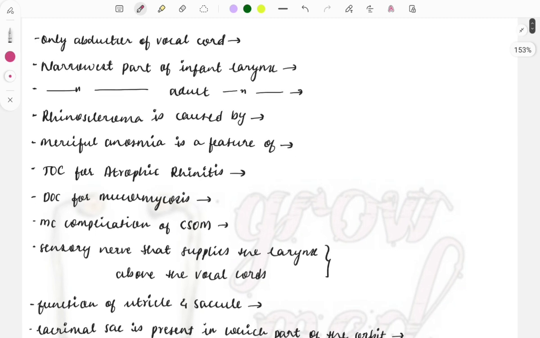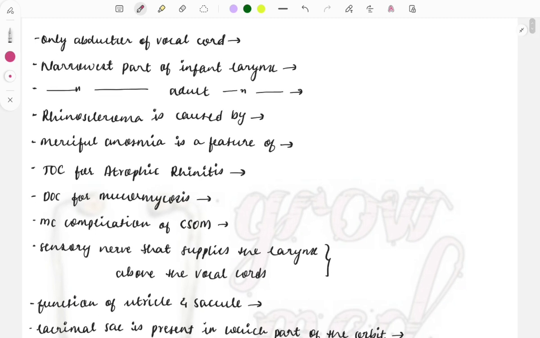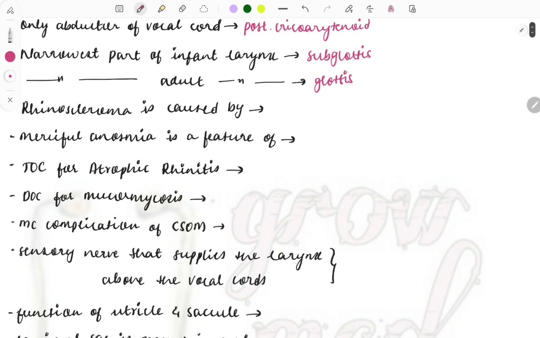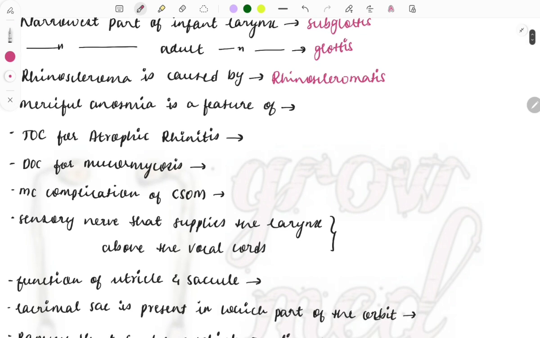So the first question: only abductor of the vocal cord, and it is the posterior cricoarytenoid muscle. The narrowest part of the infant larynx is the subglottis, and in case of adult it is the glottis. Then rhinoscleroma is caused by, so the causative organism is Klebsiella rhinoscleromatis. Then the next question, merciful anosmia, this is a feature of atrophic rhinitis.